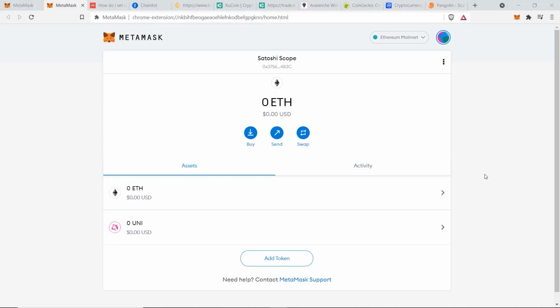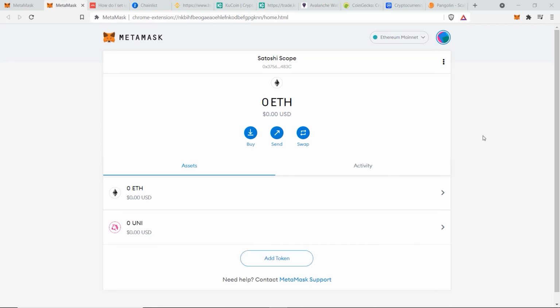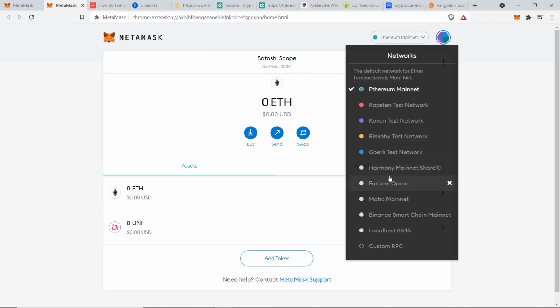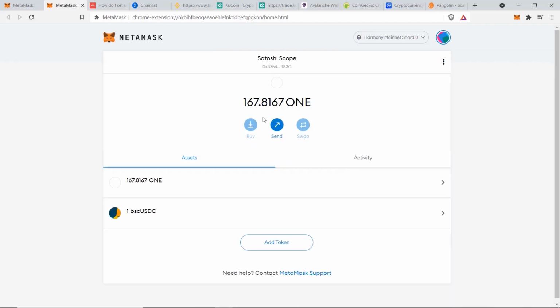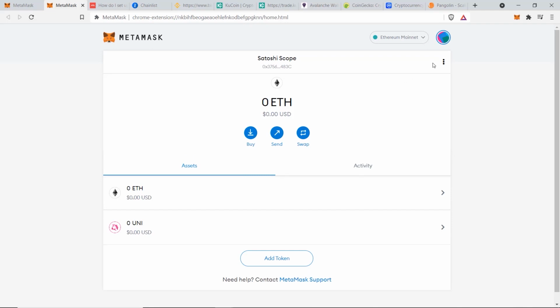An important note that I want to let you know right away is that you won't need to create a secondary MetaMask wallet in order to interact with the Ethereum blockchain and the Avalanche blockchain. You can use this exact same address here for both of them. But you just have to note that the assets you send to the Ethereum blockchain will not be seen on other blockchains. For example, right now I have some funds on the Harmony mainnet, as you can see, but they don't show up when I'm on the Ethereum mainnet. So that's just something for you to note.